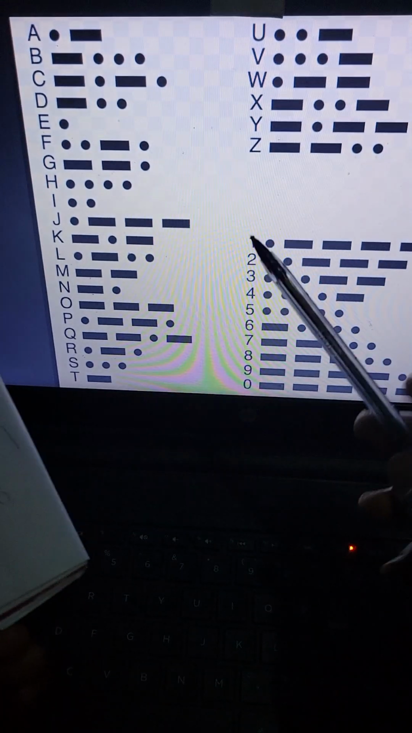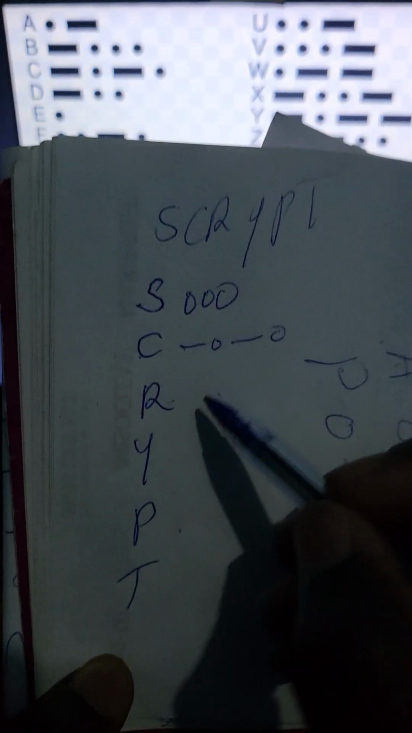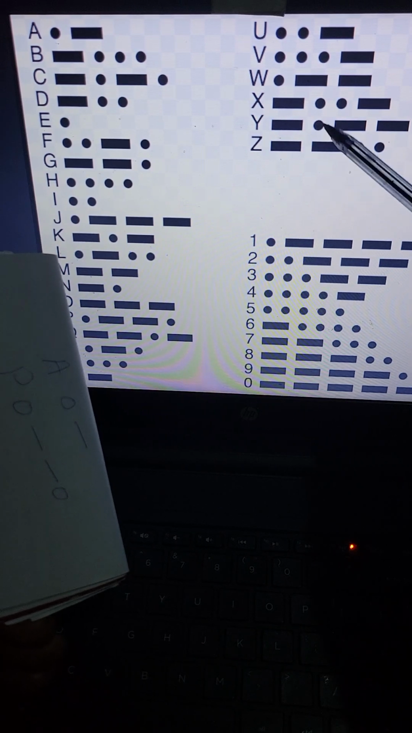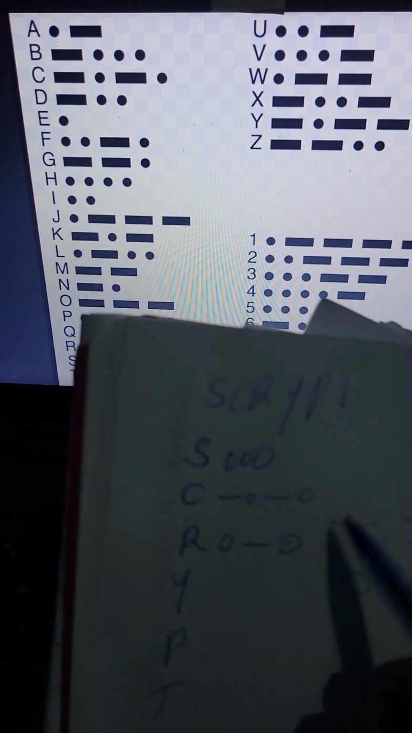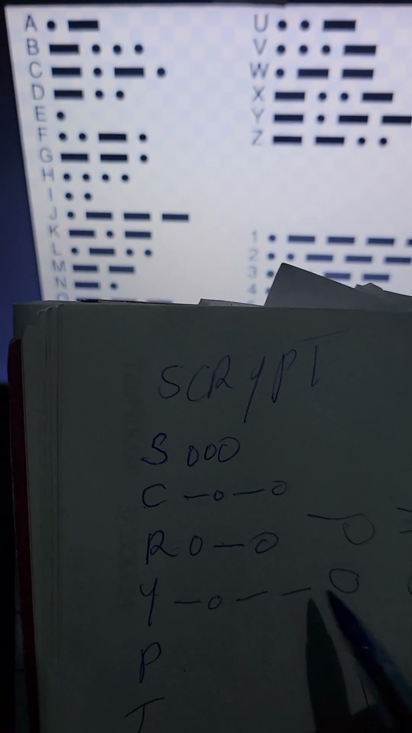Then R is here: tap, long press tap. Then Y is here: long press tap, long press, long press.